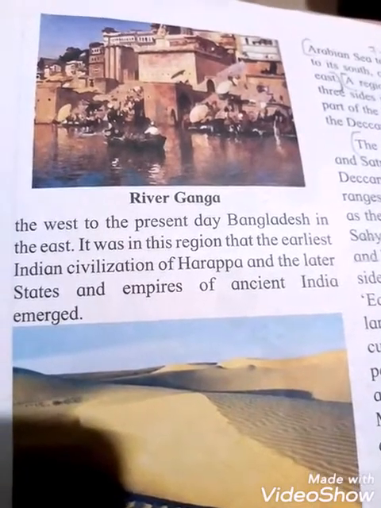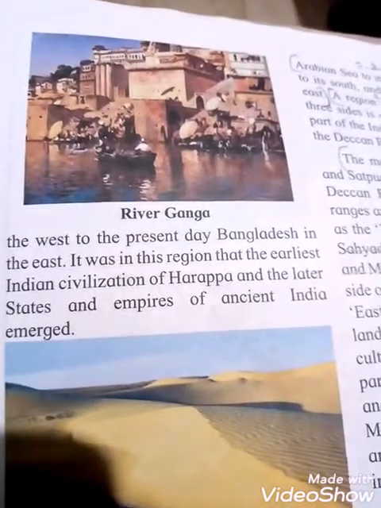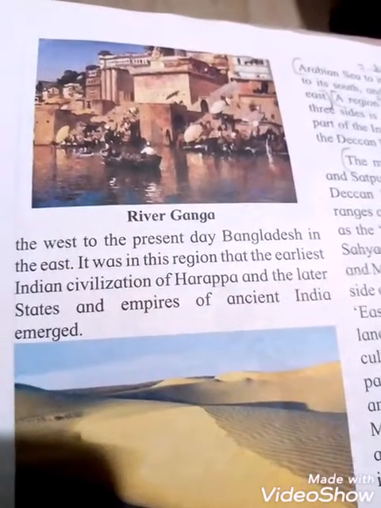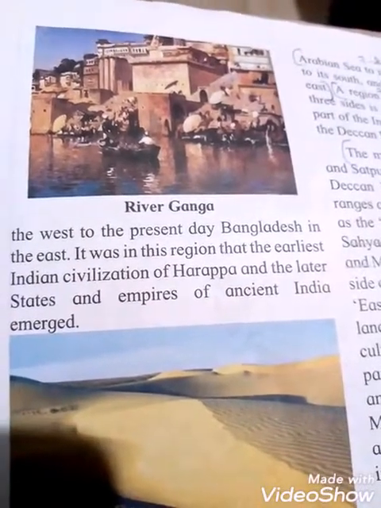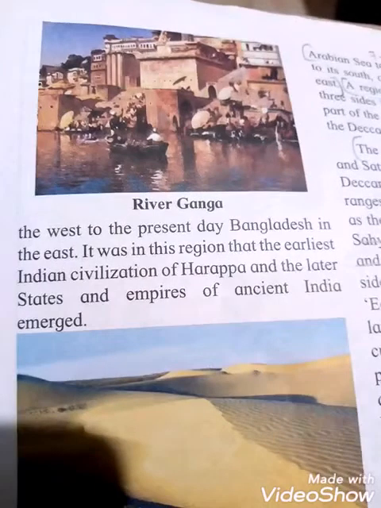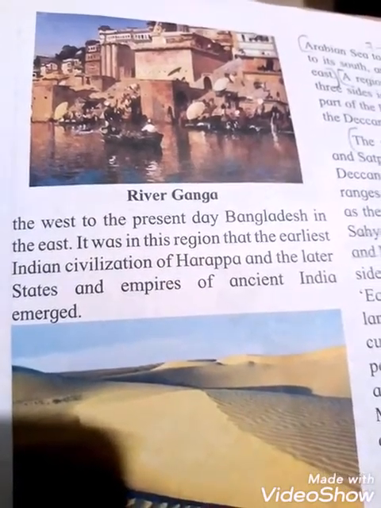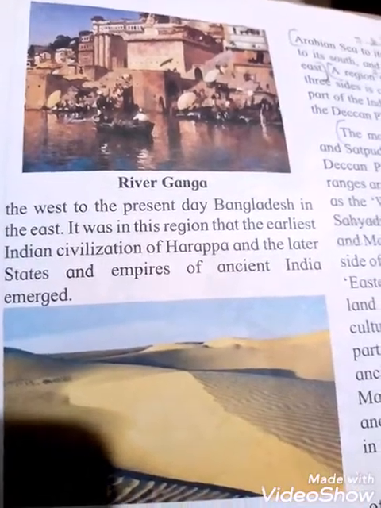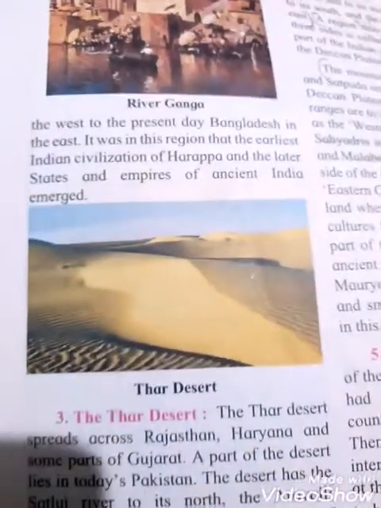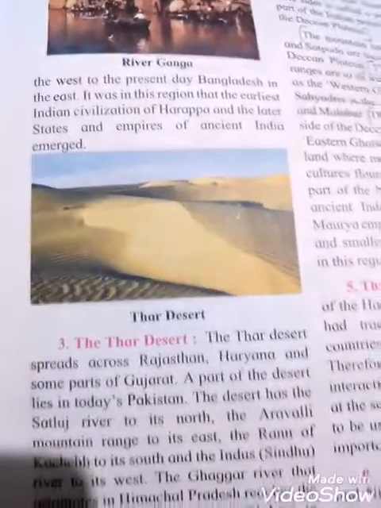It was in this region that the earliest Indian civilization of Harappa and the later states and empires of ancient India emerged. See the pictures, the river Ganga. Can you see the picture of the river Ganga? And see, students, it was in this region that India's earliest civilization of Harappa and the later states and empires emerged. See the picture of the Thar Desert.